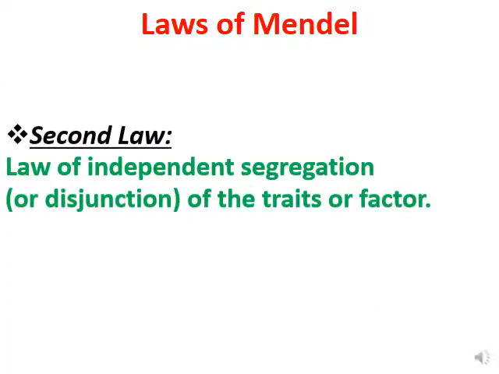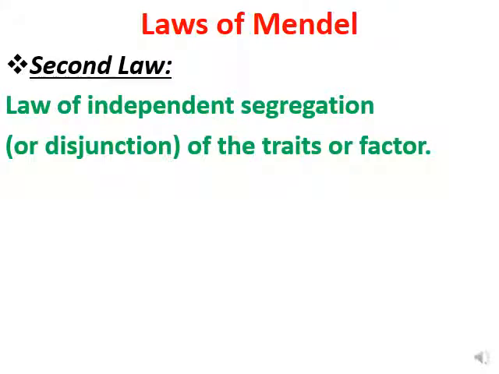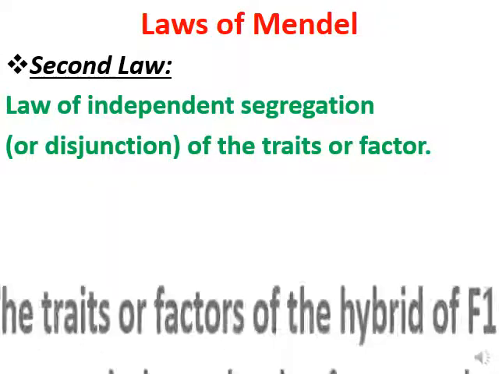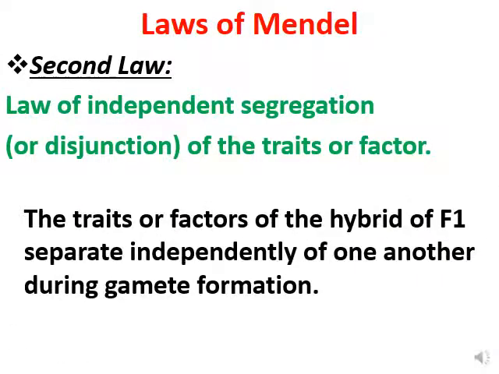Let's now move to the second law of Mendel. It's the law of independent segregation or disjunction of the traits or factors. This means that the traits or factors of the hybrid of the F1 separate independently of one another during the formation of gametes.